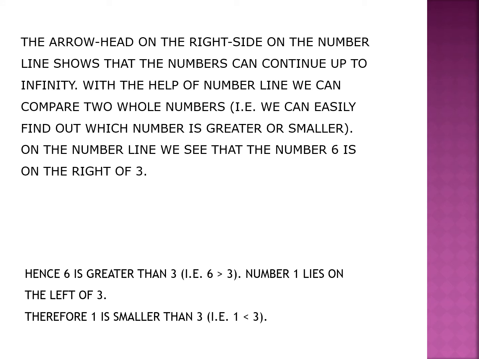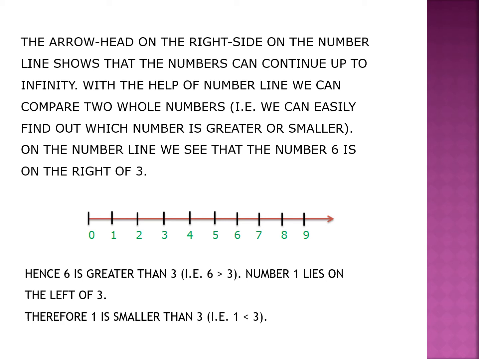Children, you must have thought, what does this arrowhead on the right side of the number line show? Children, this arrowhead represents that numbers can continue up to infinity. There is no end to this set of whole numbers. With the help of the number line, we can compare two whole numbers easily. We can find out which number is greater or smaller.